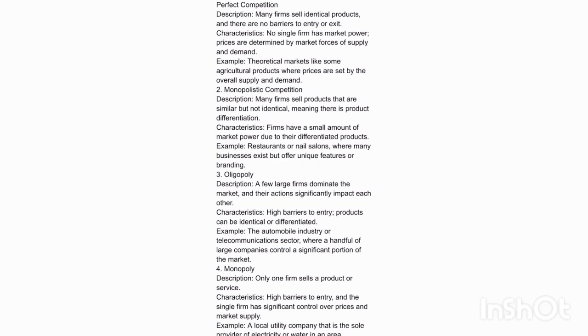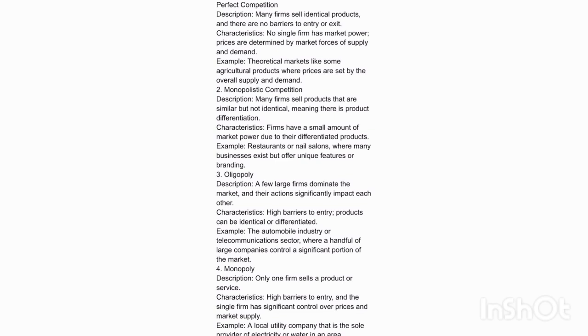Perfect competition. Description. Many firms sell identical products, and there are no barriers to entry or exit. Characteristics. No single firm has market power. Prices are determined by market forces of supply and demand. Example. Theoretical markets like some agricultural products where prices are set by the overall supply and demand.